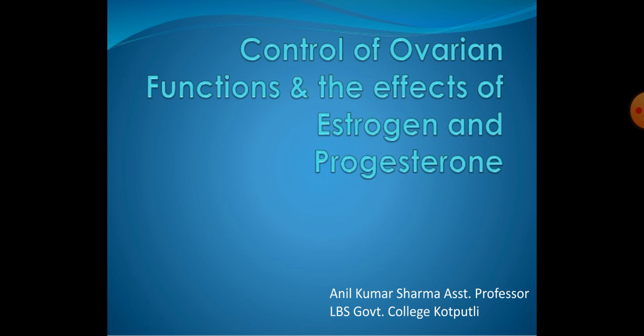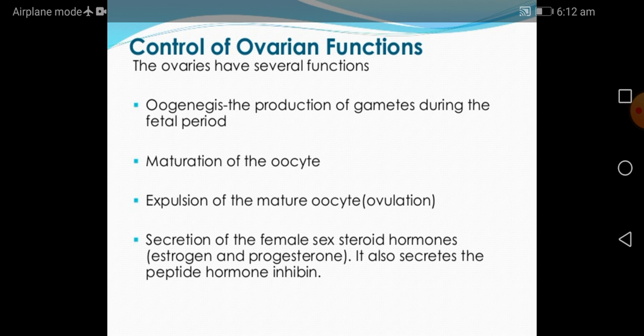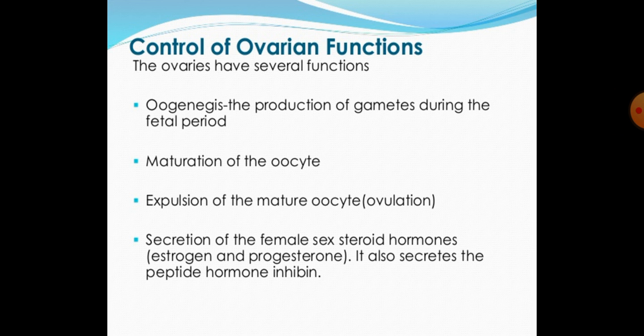Today in this video lecture, we will study the control of ovarian function and the effect of estrogen and progesterone. The ovaries have several functions. First is oogenesis, the production of gametes during the fetal period.